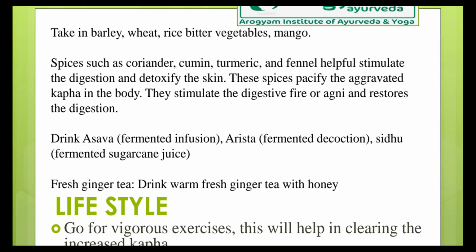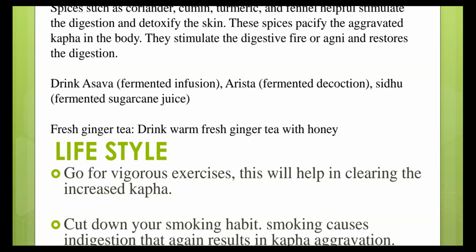Then drink asavas and arishtas. See, asavas and arishtas are fermented preparations which have some therapeutic action. They are not just like commercially available wines or such other things. So, herbs which have lots of medicinal value are processed and allowed to self-ferment for a few days. And after proper fermentation, they are packed in glass jars, glass bottles, and according to our problem, we can get a very good prescription from a registered Ayurvedic medical practitioner and start using them during this Vasant Rutu.